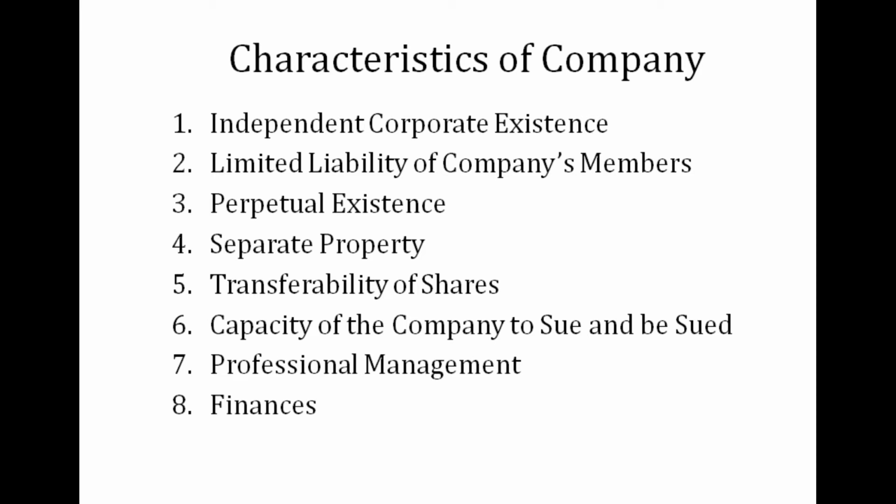Second, limited liability of the members of the company. In sole proprietorship and partnership firm, the owner and the partners have unlimited liability. That is, if the firm is unable to repay its liability, then the partners or the sole proprietor will have to repay the liability from their personal assets. However, in a company, because a company is a separate legal person and it has its own assets and liability, the members are not the owners of the company's assets and its debt. So, the members' liability is limited only up to the amount of share taken by them. No member can be required to contribute more than the nominal value of share held by them.